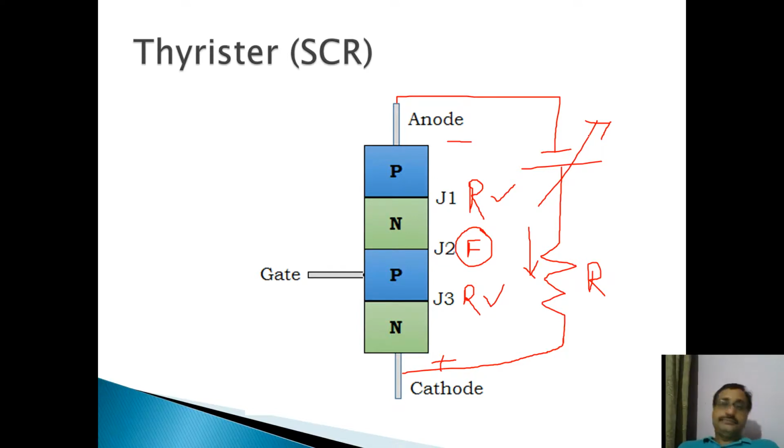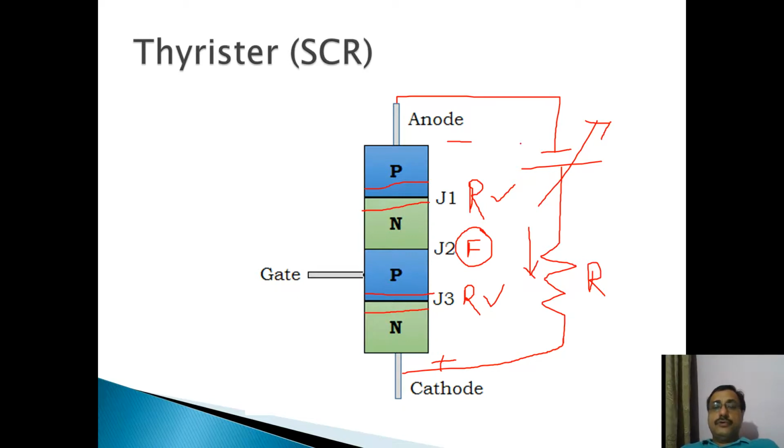Now, similarly to the forward biasing mode, if I go on increasing this voltage, the depletion layer of junctions J1 and J3 will go on widening as the reverse voltage applied across anode to cathode increases. The depletion layer forms like this between the two layers. Any semiconductor device you use, if you reverse bias it, there will be a wide depletion layer. But if you go on increasing this voltage, this depletion layer will go on widening, and at some voltage,